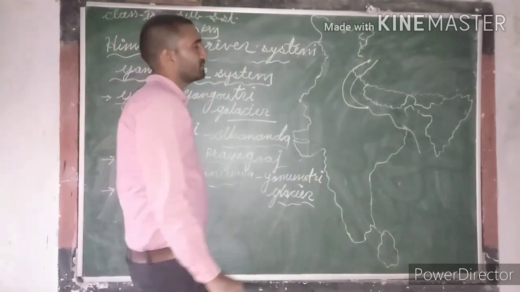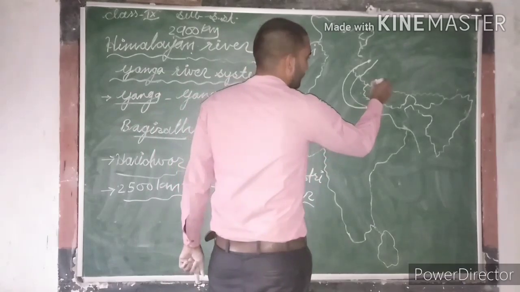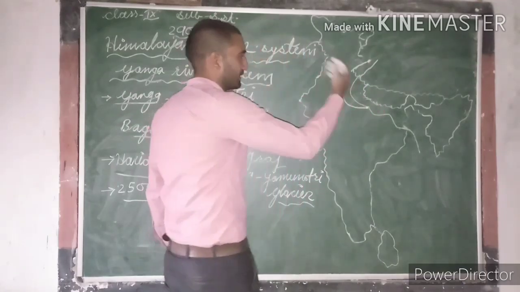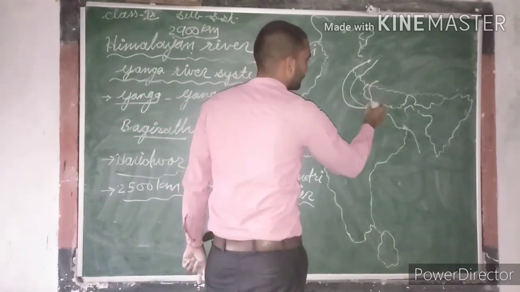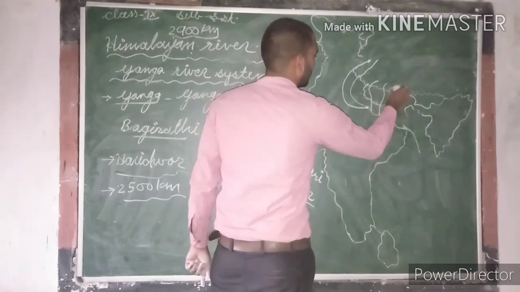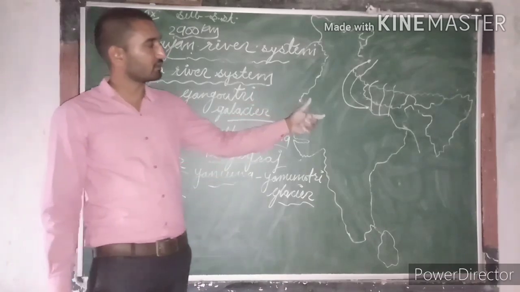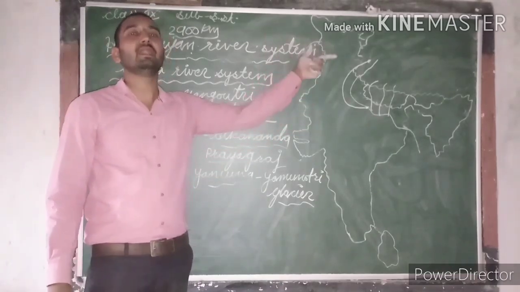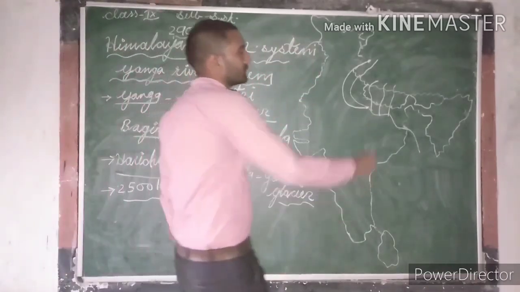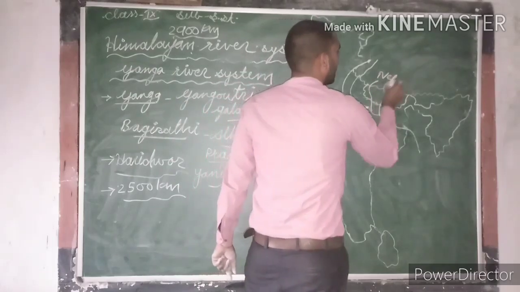After that, three major rivers merge in Ganga from the left side, which are Gandak, Ghagra and Koshi. These rivers originate from Nepal,